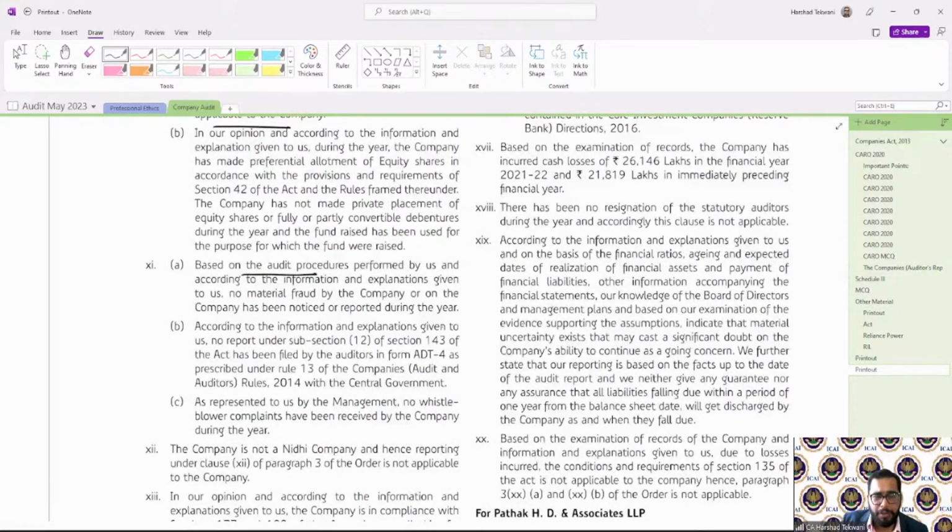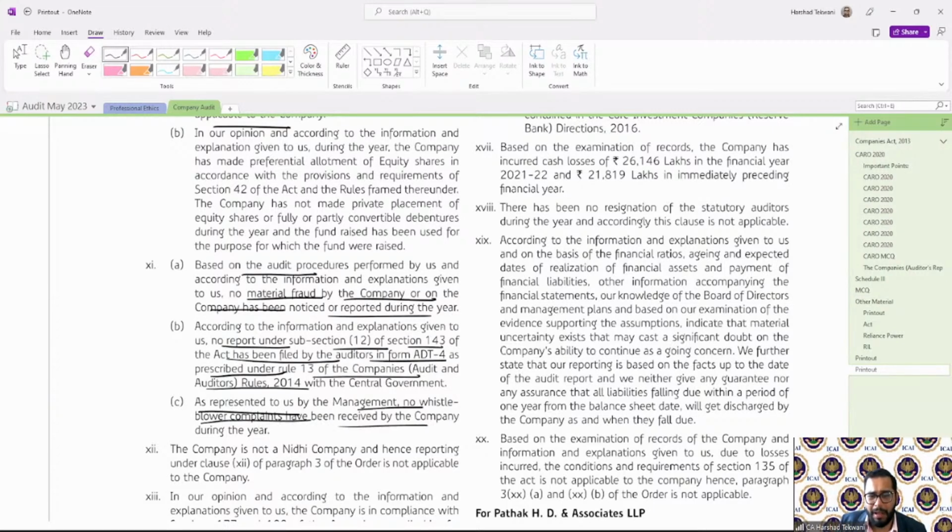Based on the audit procedures, no material fraud by the company or on the company has been noticed or reported during the year. No report under subsection 12 of section 143 has been filed by the auditors in form ADT-4 as prescribed in Rule 13 of the Companies (Audit and Auditors) Rules. As represented by the management, no whistleblower complaints have been received by the company during the year. So this way, it is required to be reported for fraud.